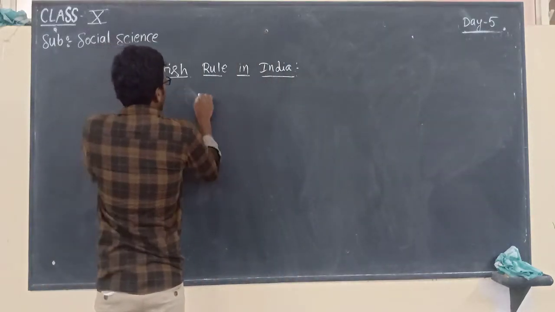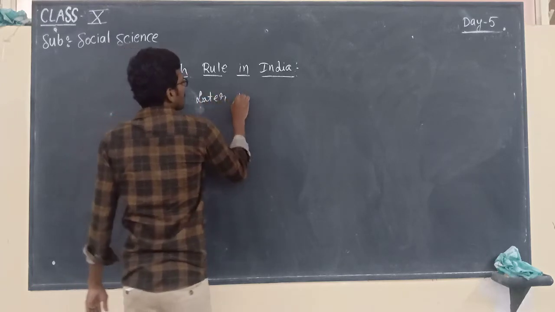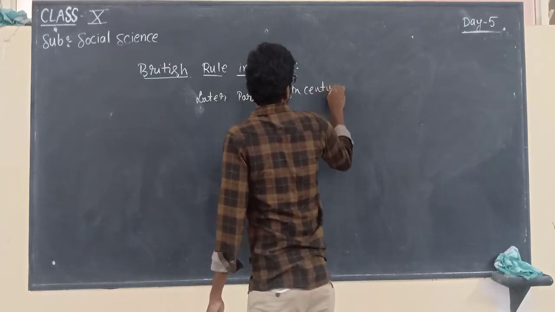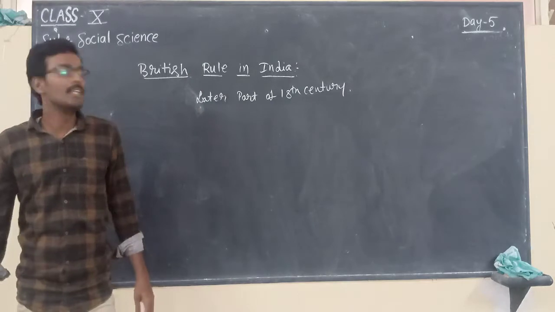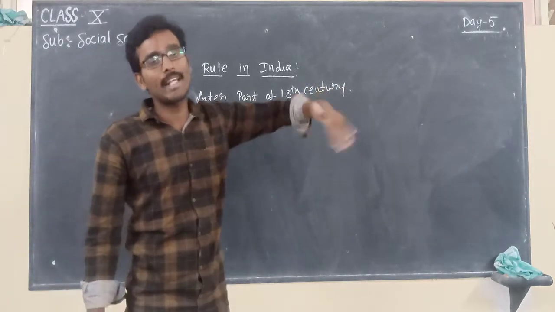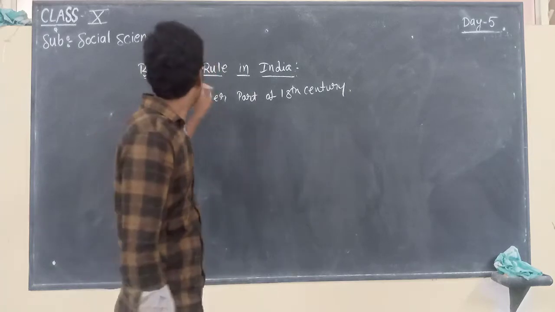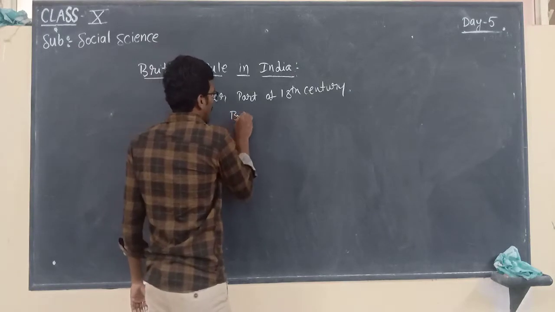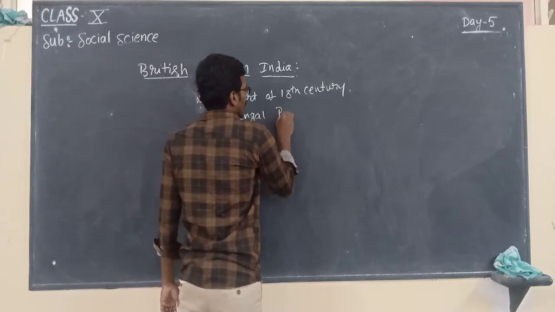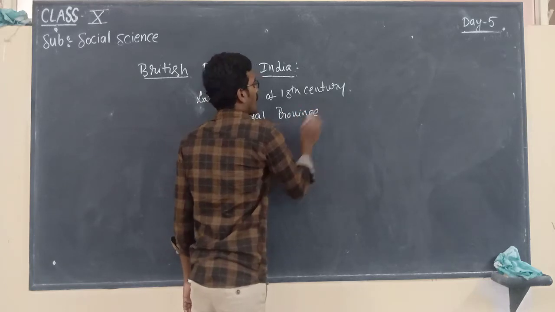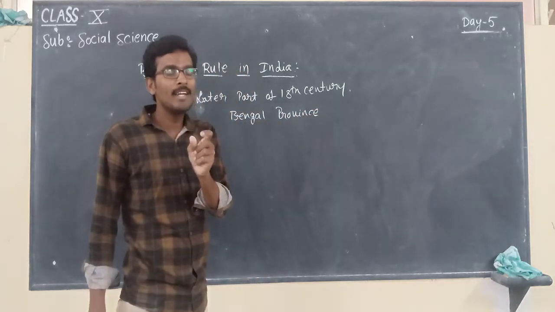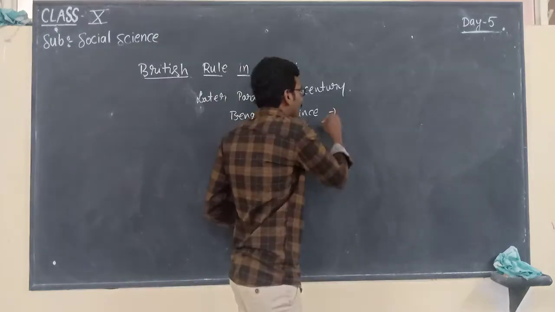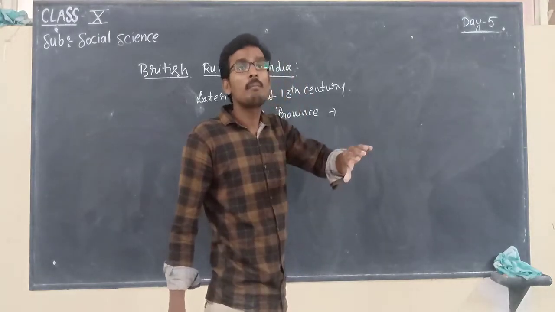So in the later part of the 18th century, which means the second half of the 18th century, the Britishers concentrated on capturing the Bengal region, the Bengal province. So what is the reason here? Why did they concentrate on the Bengal province? At that time, the Bengal province prospered in the development of